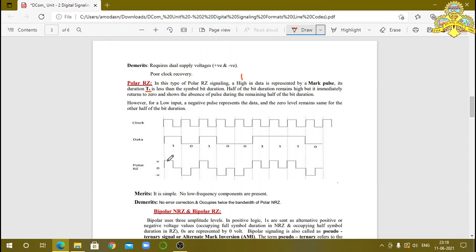In NRZ, bit 1 is indicated by positive voltage for the full duration, but here for half duration it is high, after that it comes back to 0. For bit 0, it is at negative voltage for half duration. After that it comes back to 0.